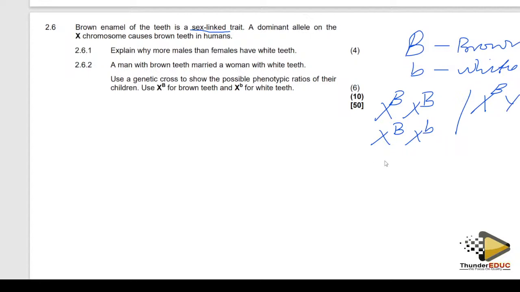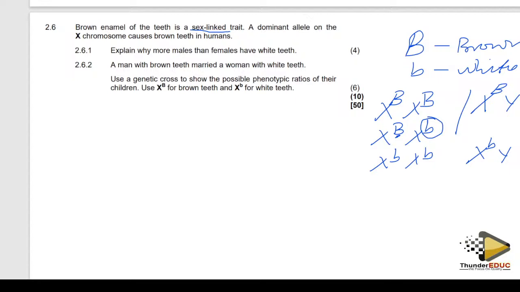Then the female can also be white teeth, while the male is going to be that. It means that males have 2 options, while females have 3 options. Even if a recessive allele appears on the X chromosome of the female, it can be masked by a dominant allele. So this individual is still able to live without the brown teeth.